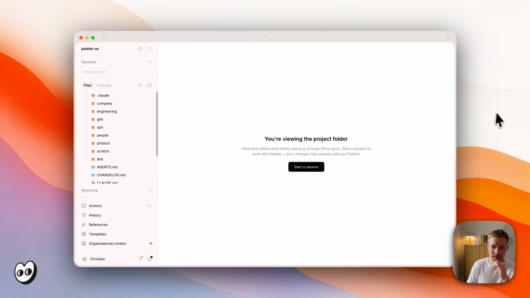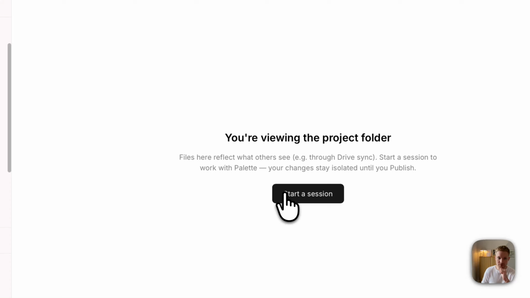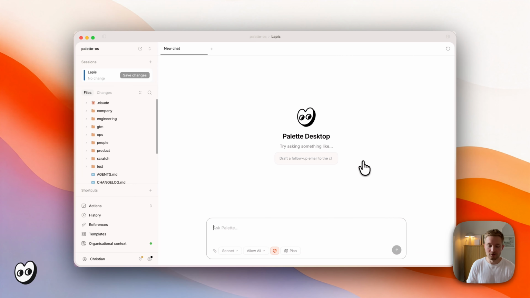Chatting in Palette is your main interface. Whenever you open a folder and start your first session, this is where chat arrives. And that's how you do all your changes and your work. So it's familiar to all of you who are used to working with ChatGPT, Claude, etc. But you get all the good stuff from the more advanced setups like Claude Code and Codex in a user-friendly